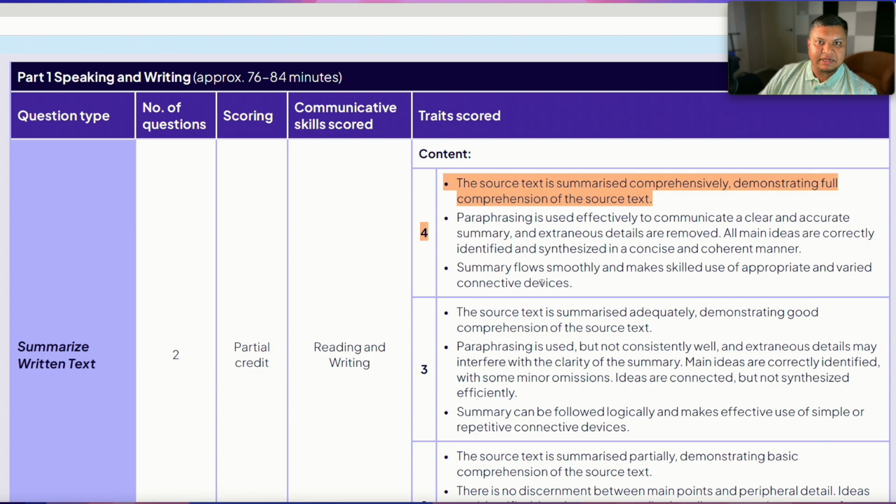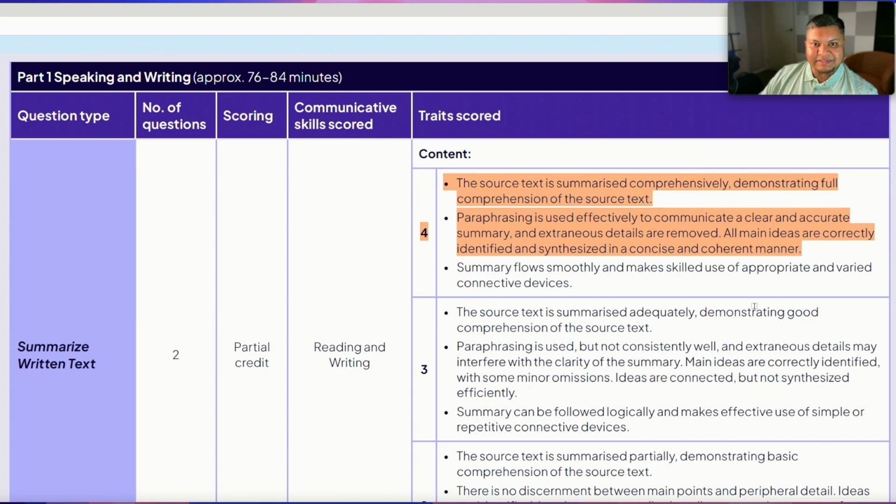There's nothing special in it. But look at the next point. It says paraphrasing is used effectively to communicate a clear and accurate summary, and extraneous details are removed. All main ideas are correctly identified and synthesized in a concise and coherent manner.